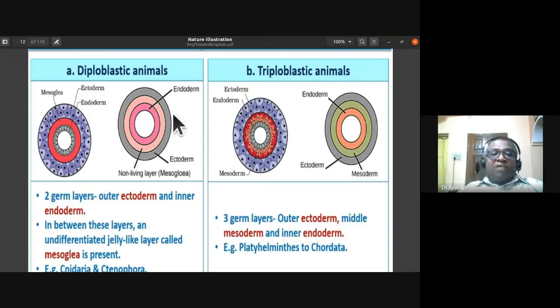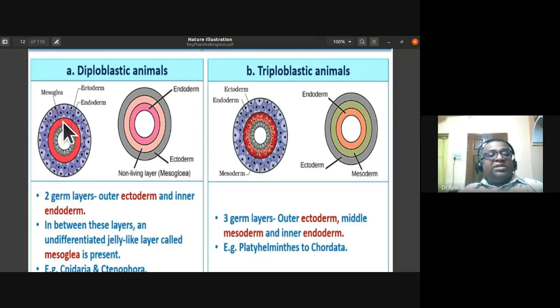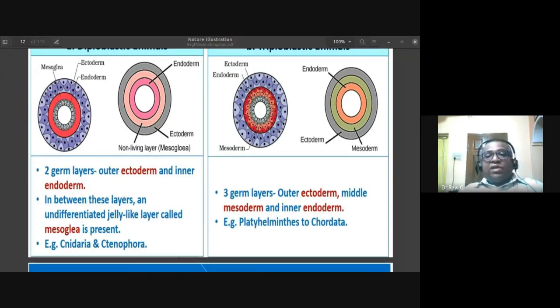So now the definition is here. Two germ layers are present in diploblastic animals: outer ectoderm and inner endoderm. In between these layers, an undifferentiated jelly-like layer called mesoglea is present. Examples of diploblastic animals are Cnidaria and Ctenophora.